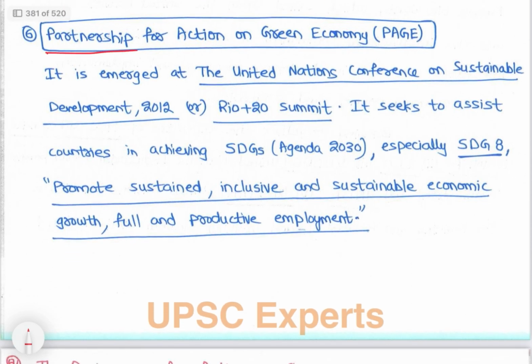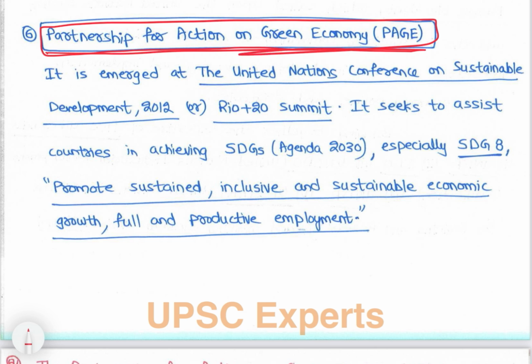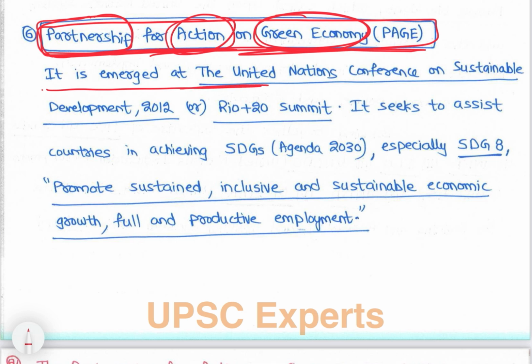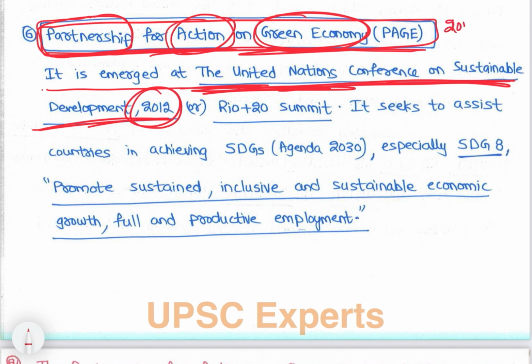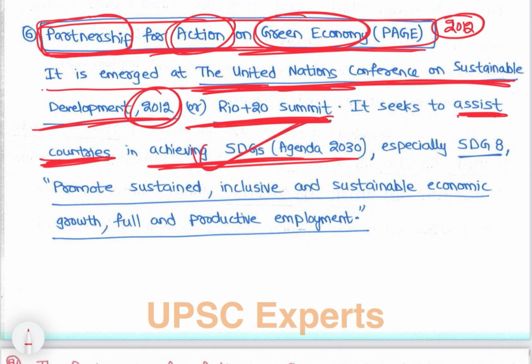Then next is the Partnership for Action on Green Economy, PAGE. It emerged at the United Nations Conference on Sustainable Development 2012. So PAGE was formed in 2012, that is Rio Earth Summit plus 20. It seeks to assist countries in achieving sustainable development. So PAGE assists in achieving the sustainable development goals.